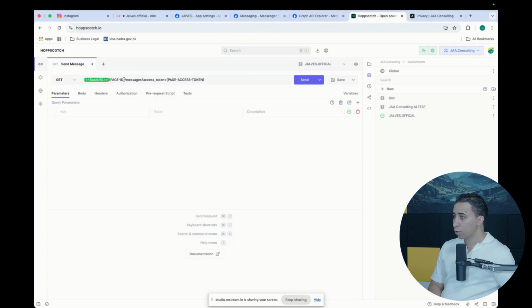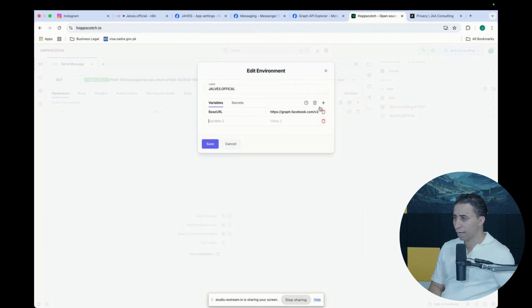So you have a page ID. I'm going to go to this environment variable and pull this page ID.